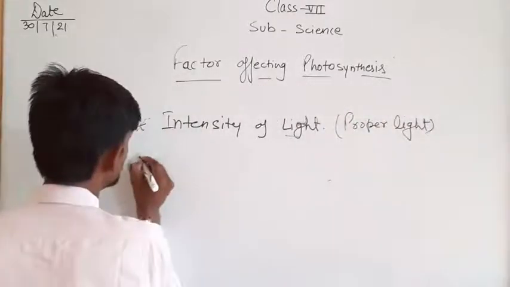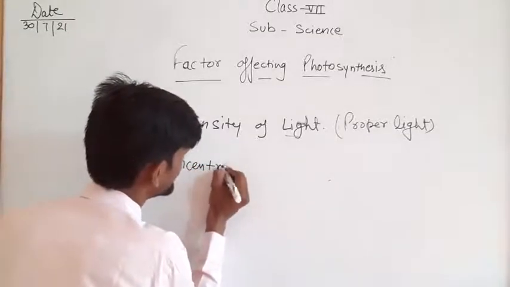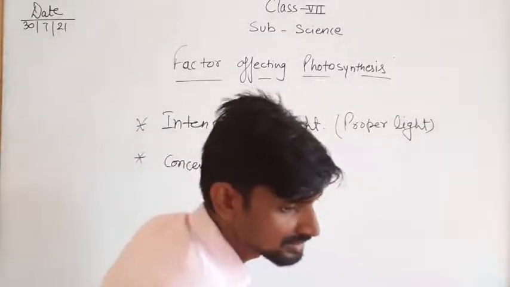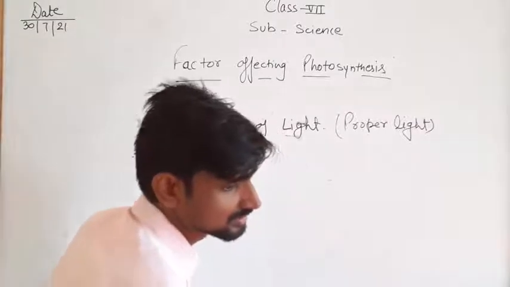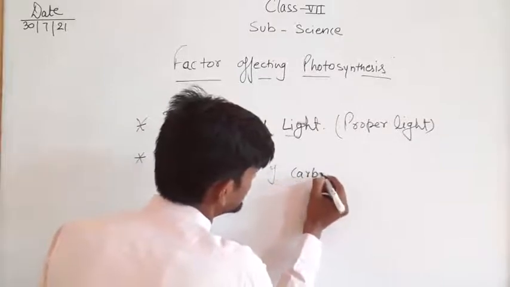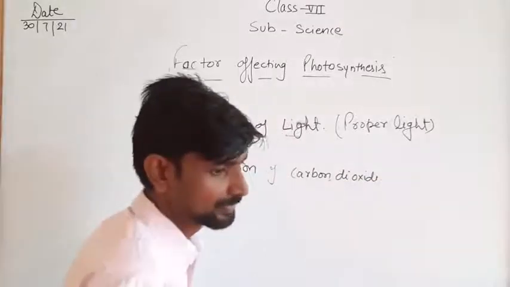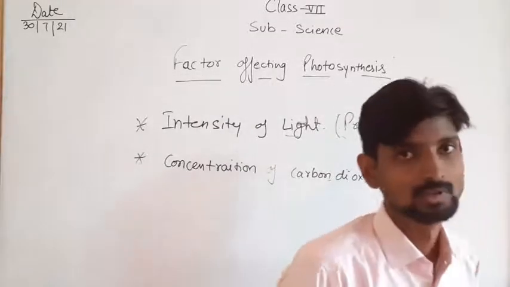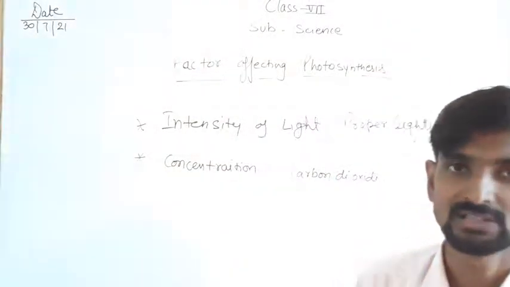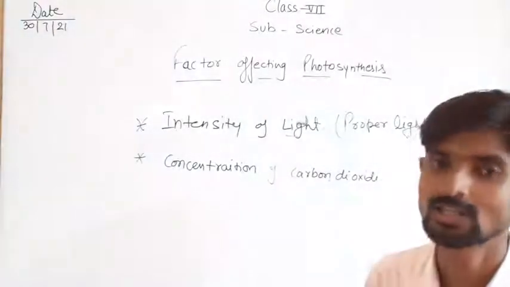Concentration of carbon dioxide. We also know the plants absorb carbon dioxide from the atmosphere and release oxygen in the atmosphere.